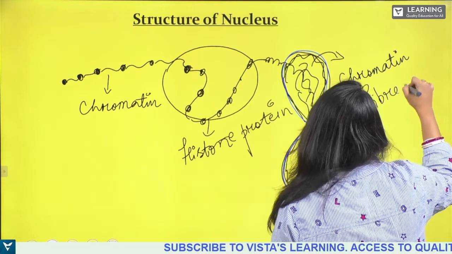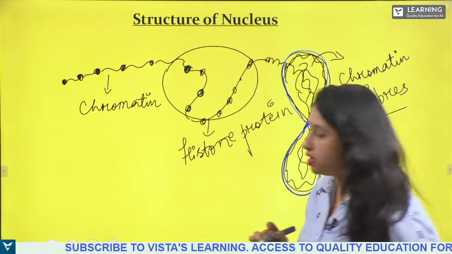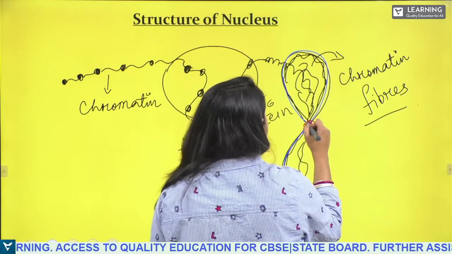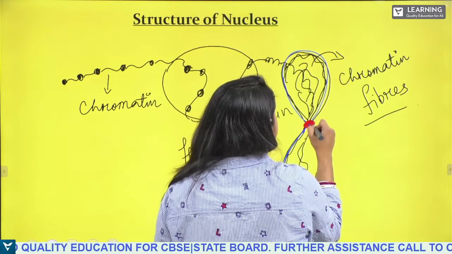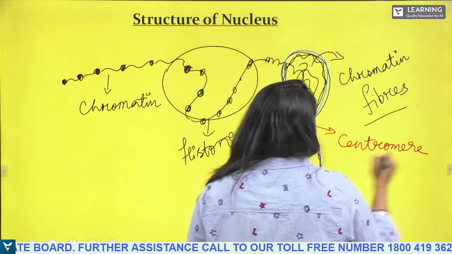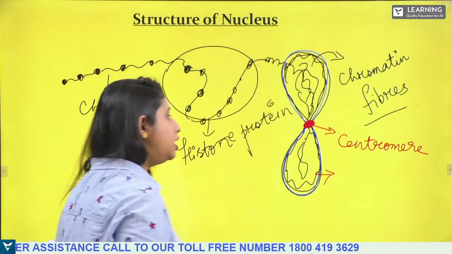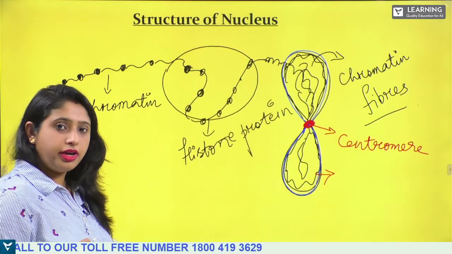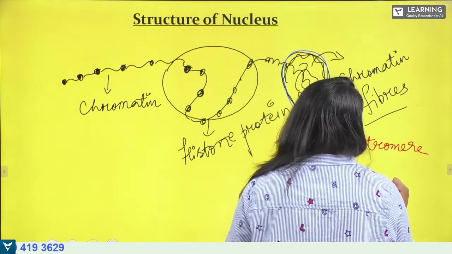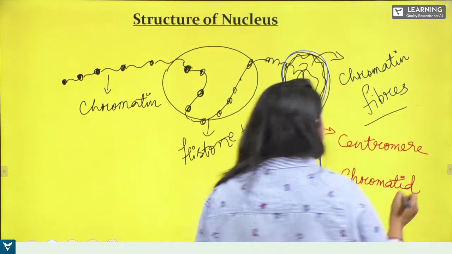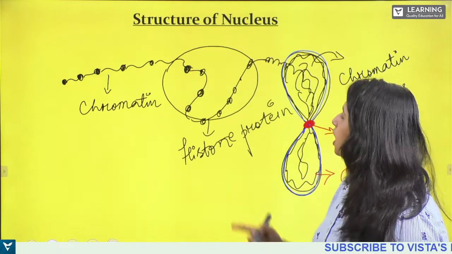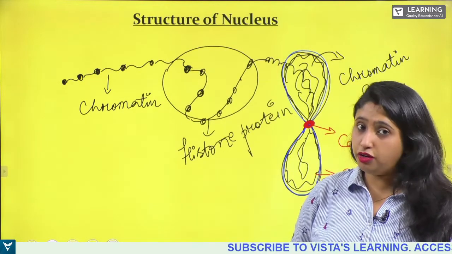Now, you know that in the chromosome, they have here the centromere, and these are the chromatids. Is that clear? So this is how from the chromatin fibers with the help of histone protein chromosomes are being formed.